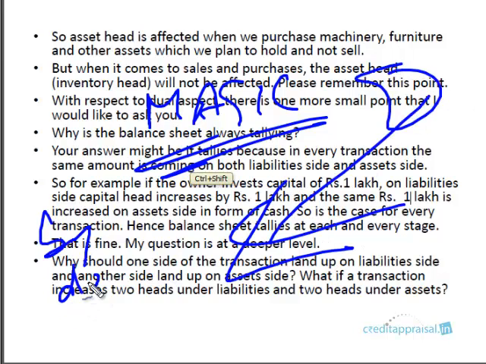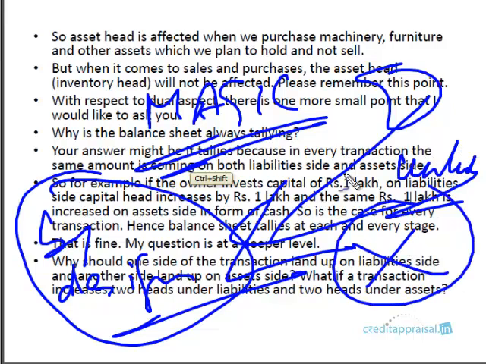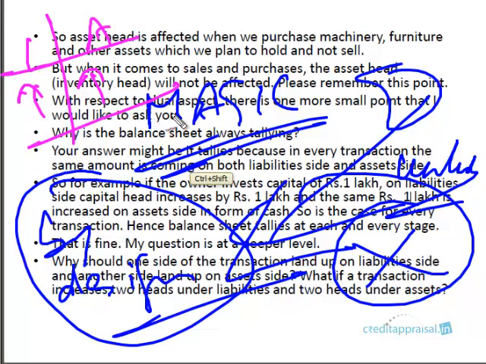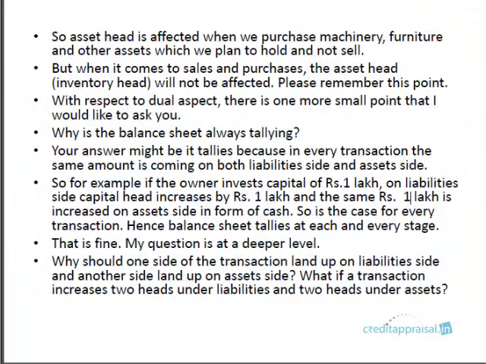This is by design. The double entry bookkeeping is designed in such a way that the unlucky case which we discussed is never going to happen. You'll always have situations where both liability and assets are affected in the same way, hence the balance sheet tallies. Or there will be a situation where on the liability side one head increases and another decreases, or on the asset side one increases and one decreases. But you'll never have a situation where both will increase in the same head. That is how it is designed.